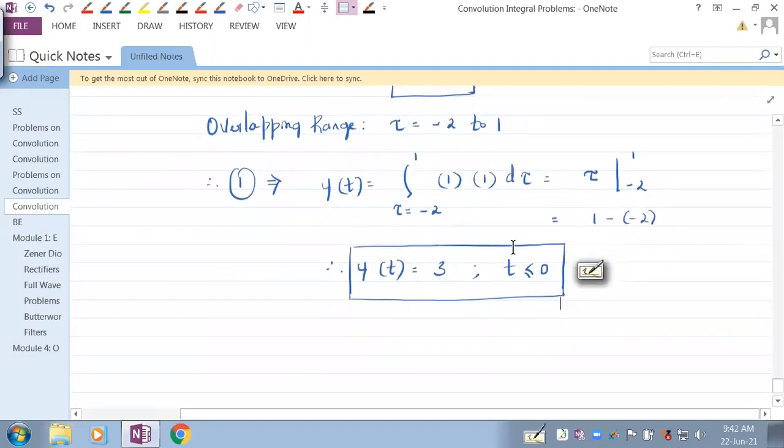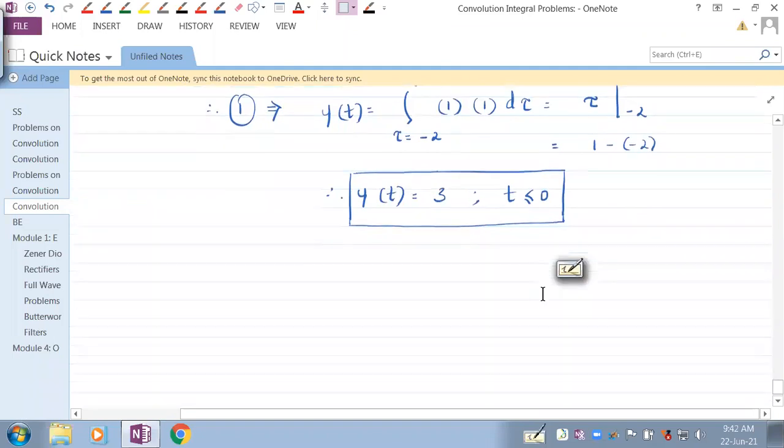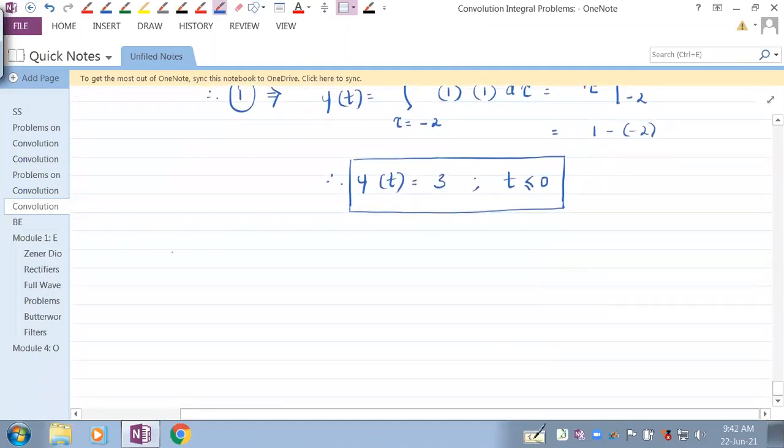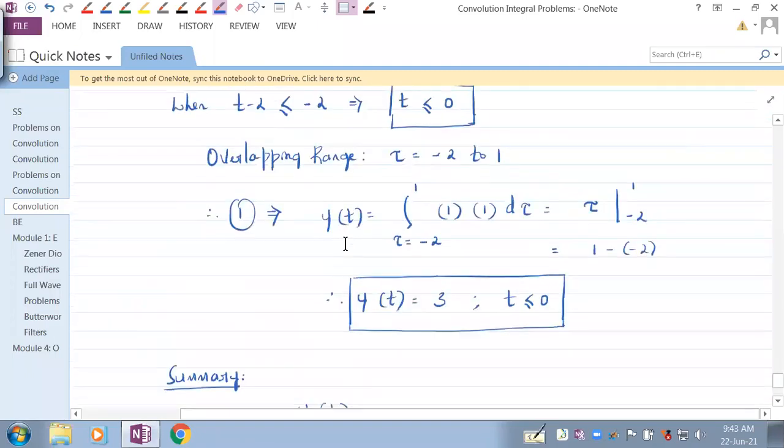Understand? Let's summarize this and see whether we have covered the range from -infinity to +infinity or not. So y of t, the first thing that we saw was 0.